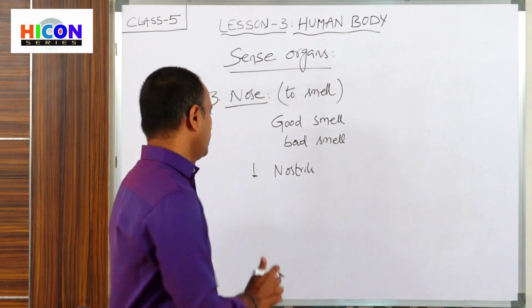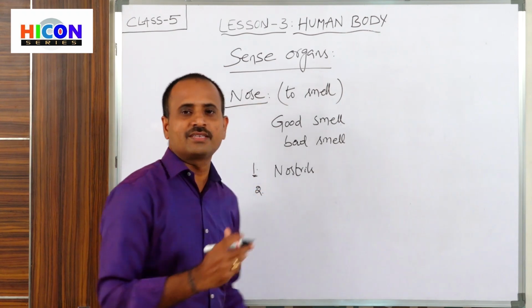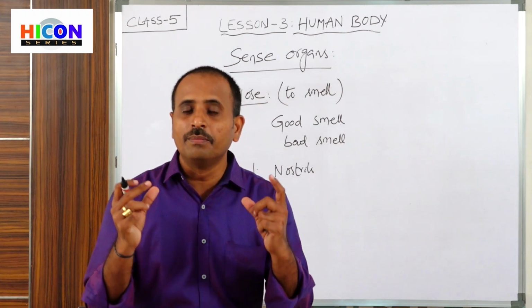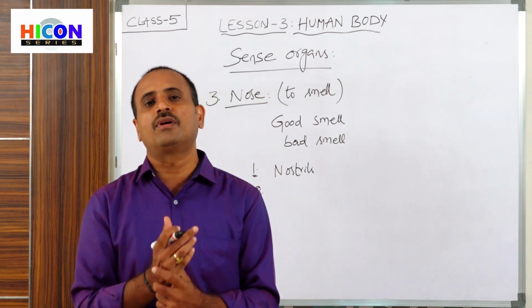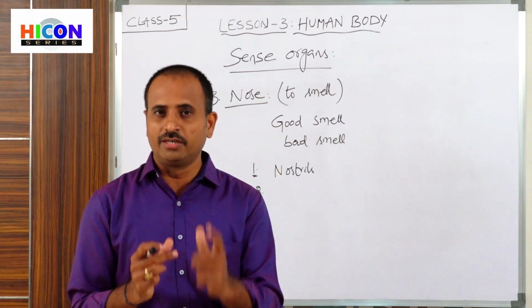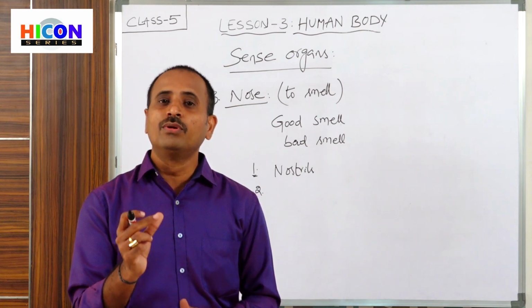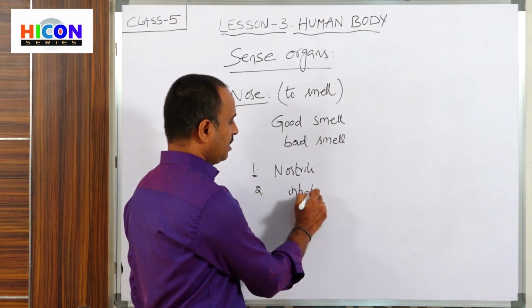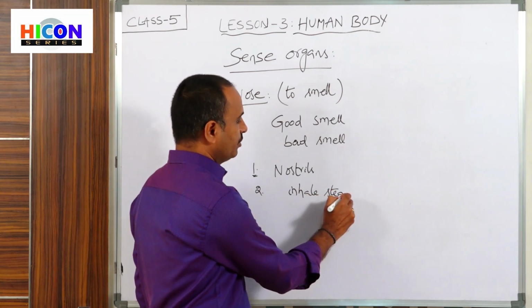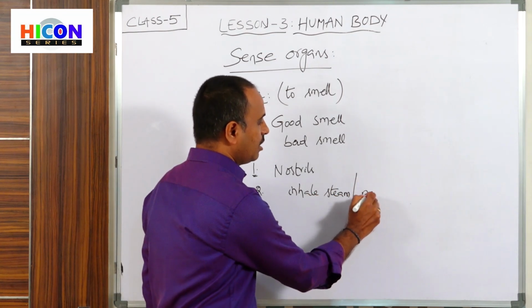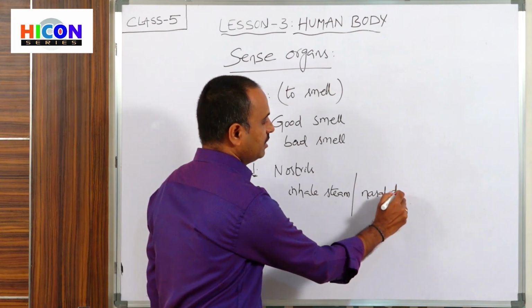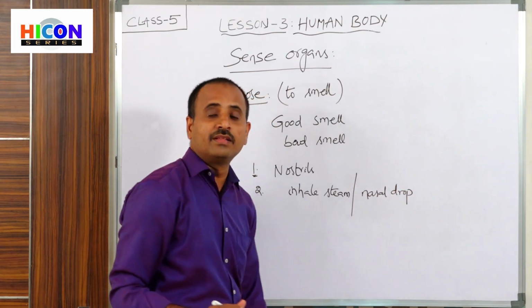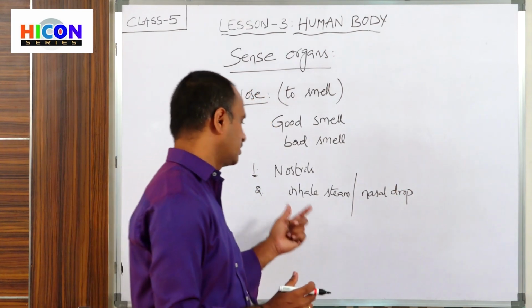Also, during the winter season, our nose and nostrils will be blocked. During that time, you have to inhale steam or use some nasal drops to prevent blocking of the nostrils.